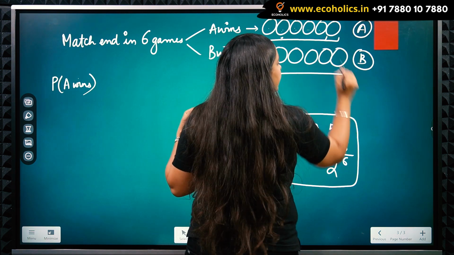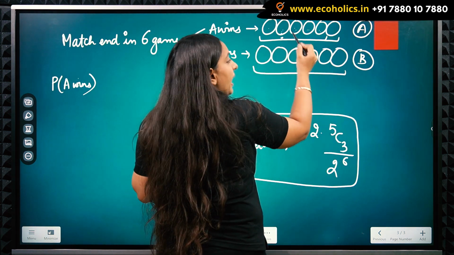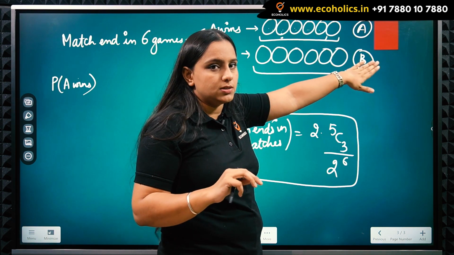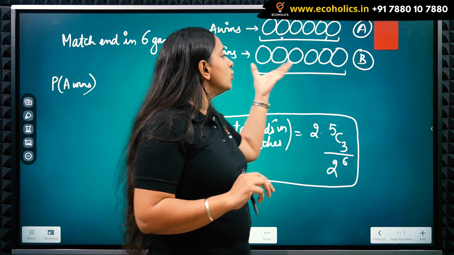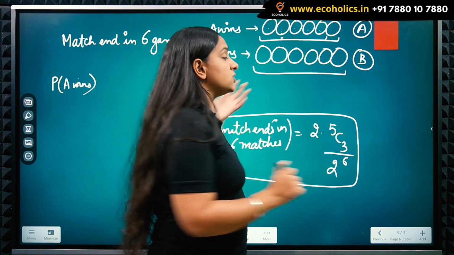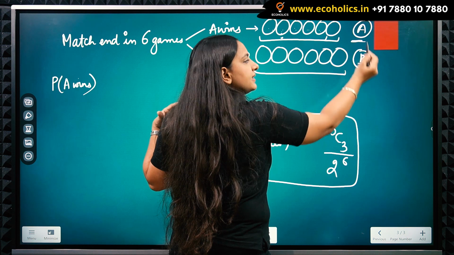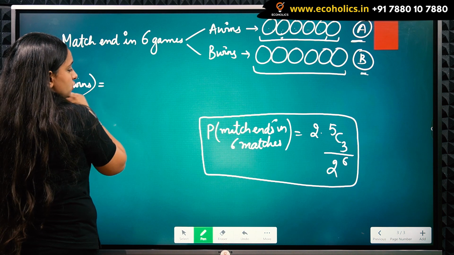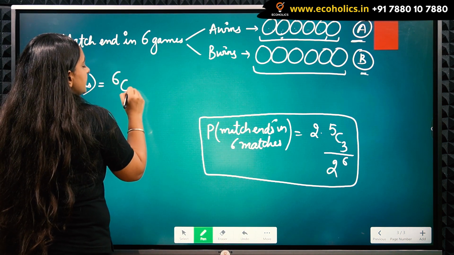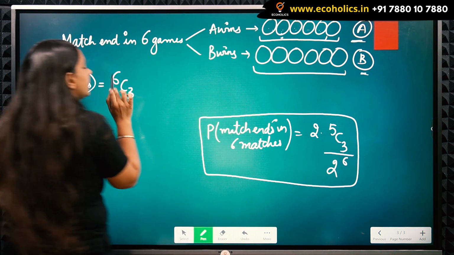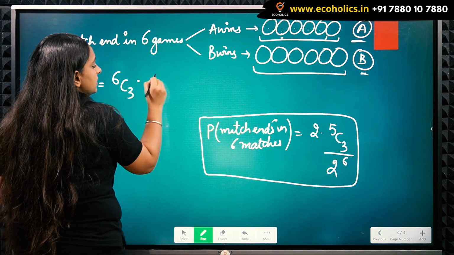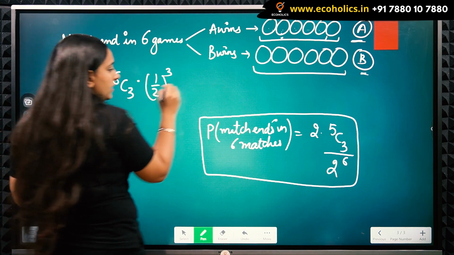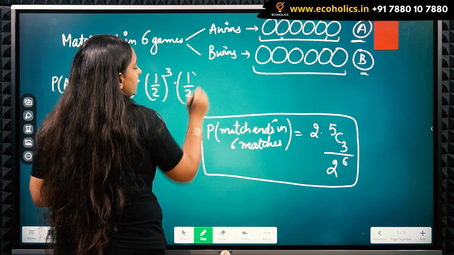So now what's the criteria? I need A to win 3 matches out of these previous 6 matches. Similarly, I need B here to win 3 matches out of 6 matches because the 4th match will be won at the 7th trial. So the probability that A wins is going to be 6C3, because out of 6 matches I need A to win 3 matches. 6C3 into 1 by 2 cube, that's the probability of A winning and that's the probability of B winning.